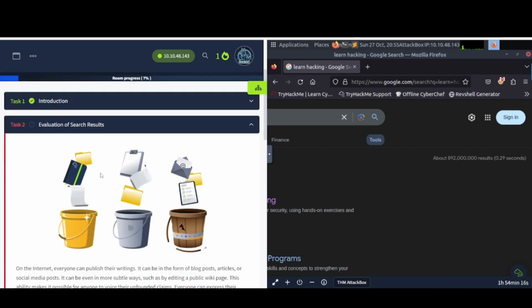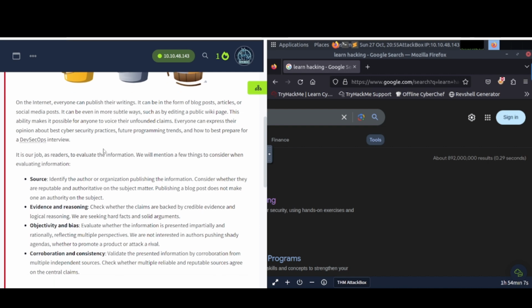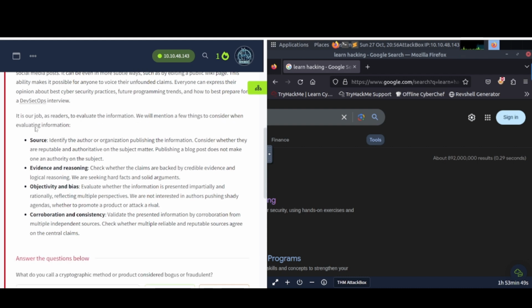Let's see what they say here. On the internet, everyone can publish their writings. It can be in the form of blog posts, articles, or social media posts. It can even be in more subtle ways, such as by editing a public wiki page. This ability makes it possible for anyone to voice their unfounded claims. Everyone can express their opinion about best cybersecurity practices, future programming trends, and how to best prepare for a DevSecOps interview. It is our job as readers to evaluate the information.